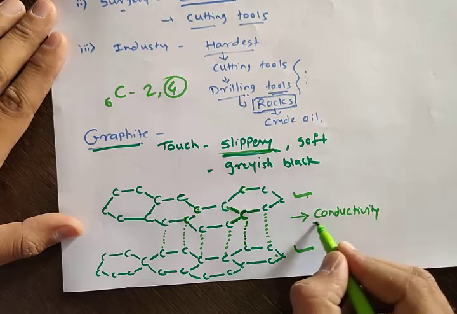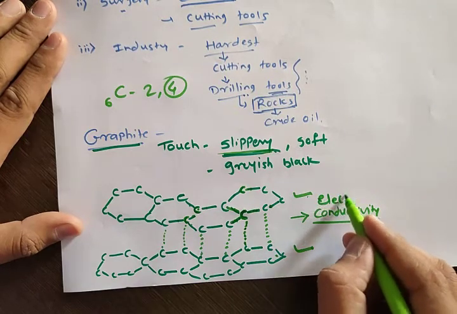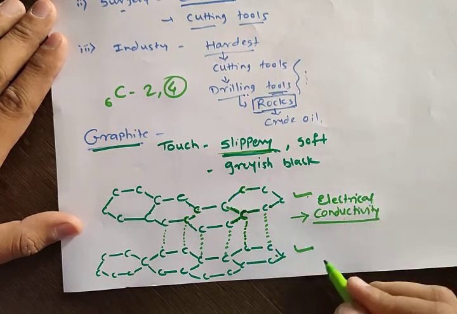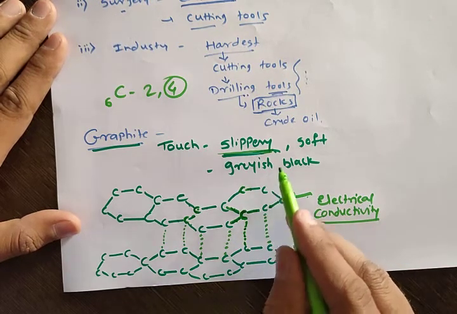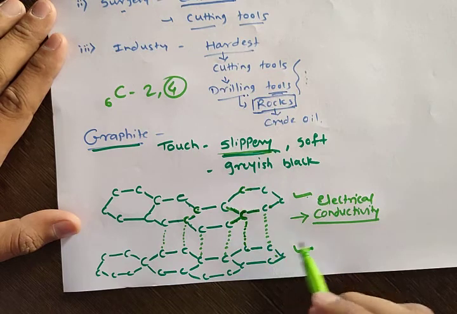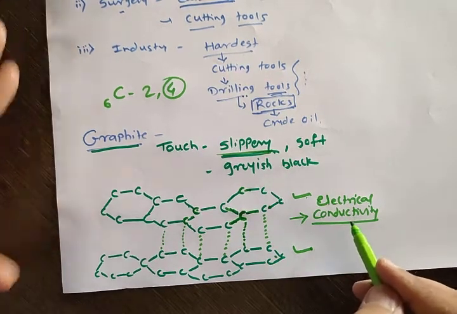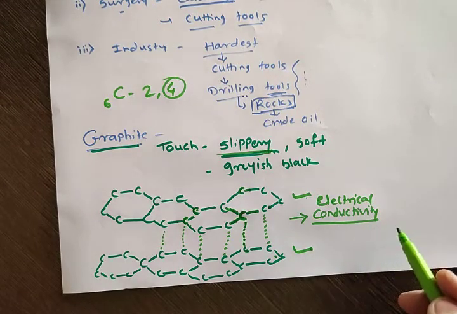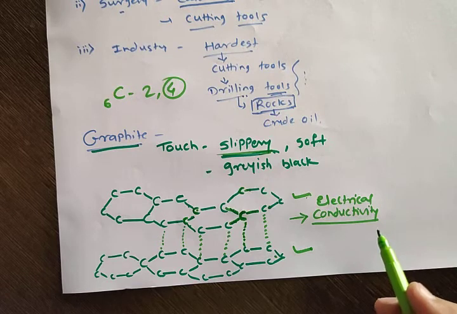Previously I told you that graphite is a good electrical conductor. Now why is it an electrical conductor? Because electrons are transferred from one layer to another, and between multiple layers. Therefore it is a good conductor of electricity as well as heat. Okay, understood? So this is the structure of graphite.